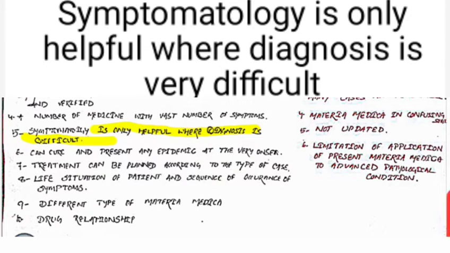But in the homeopathic field, we do not rely much upon pathological symptoms. That's why, when the disease is so difficult to prognose, we can cure by looking at the symptomatology. This is a very good scope for our field.